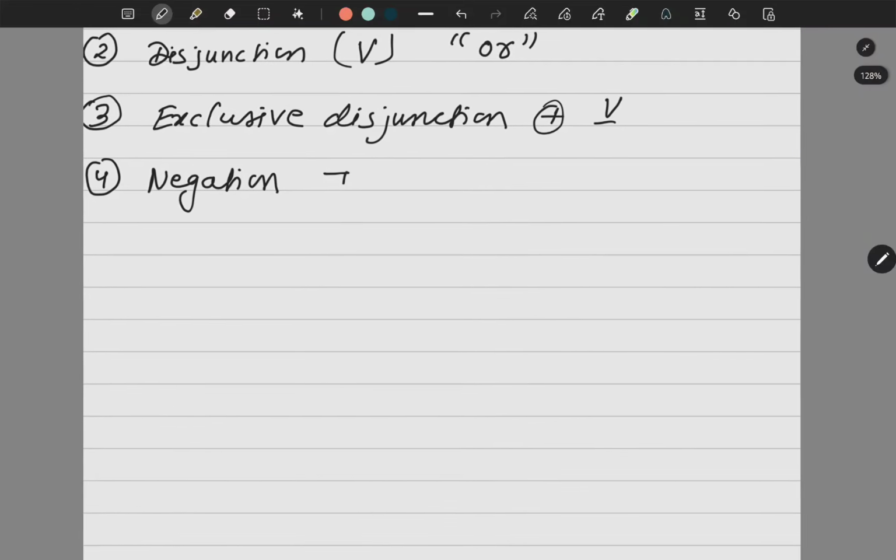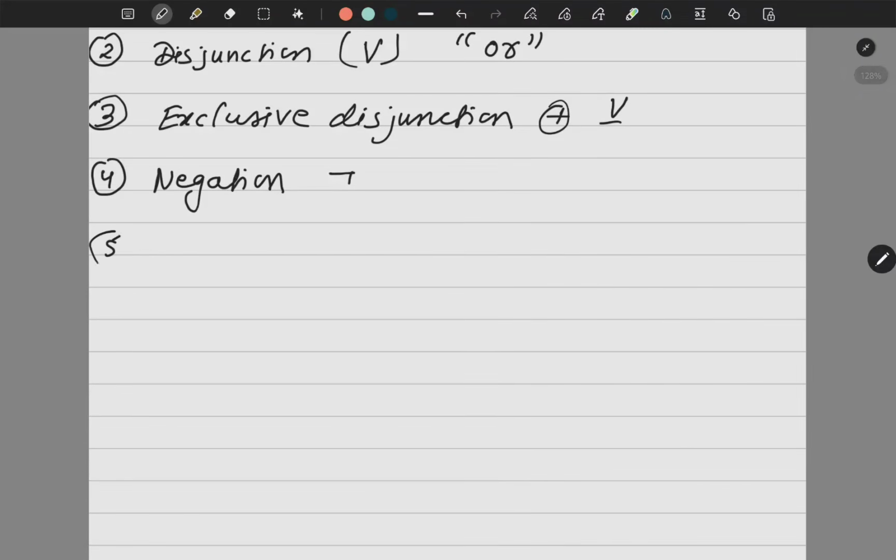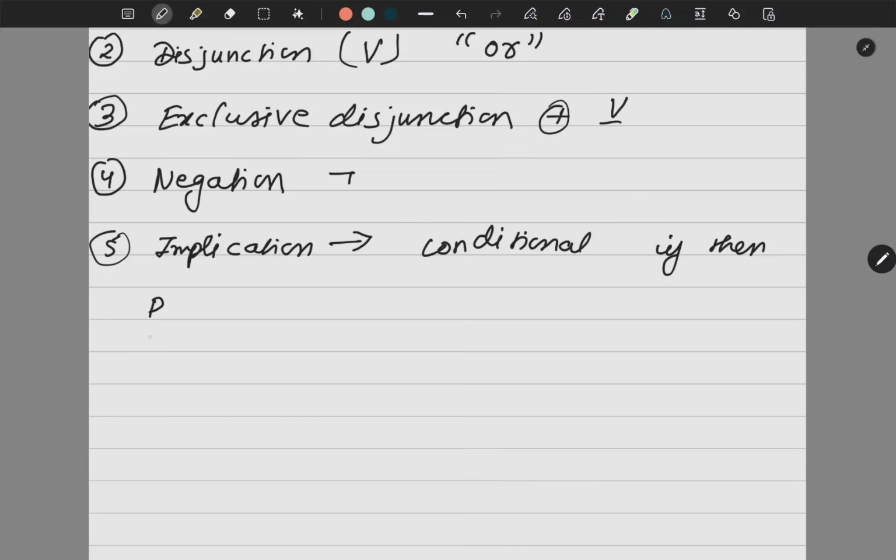Now, after negation, we have implication. Now, this implication is very nice. Okay, now implication, if I say, it is represented like this. It is also known as conditional, and it is also known as if then. So now if P values are this and Q values are 1, 0, 1, 0, and I am talking about it like this, see how to remember this.